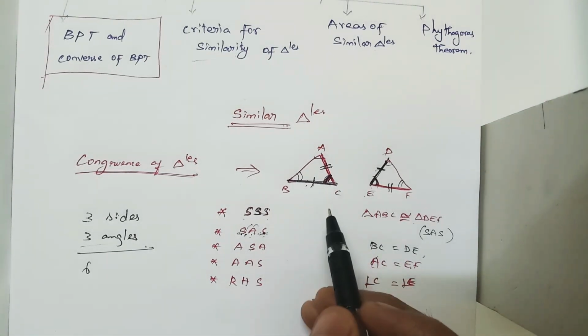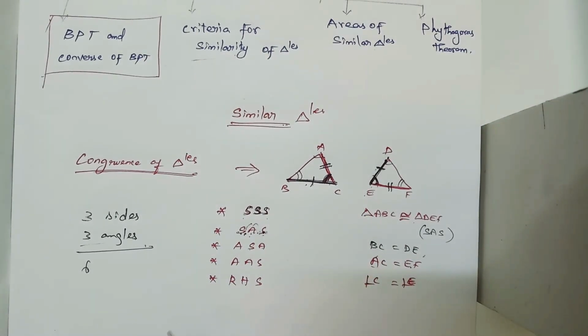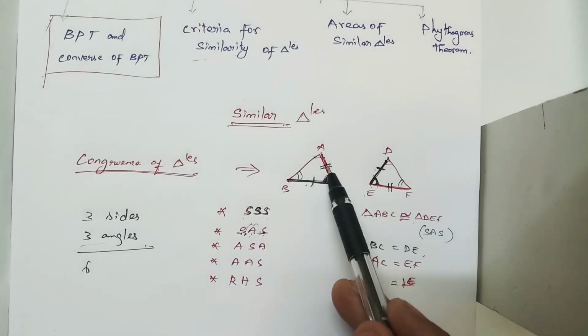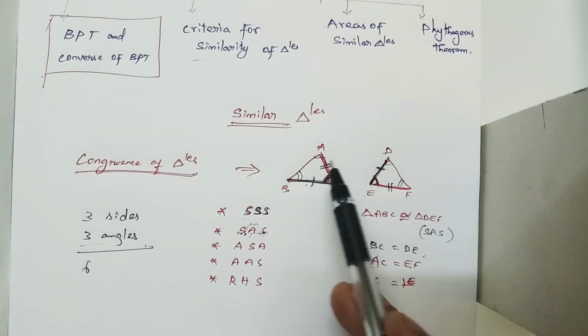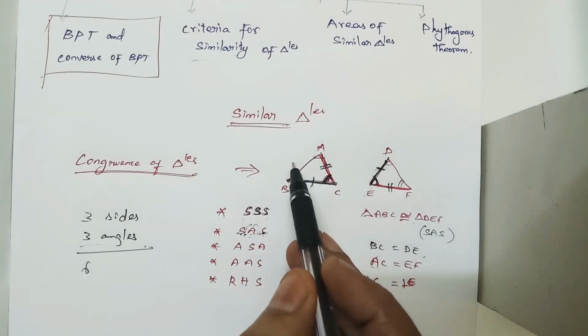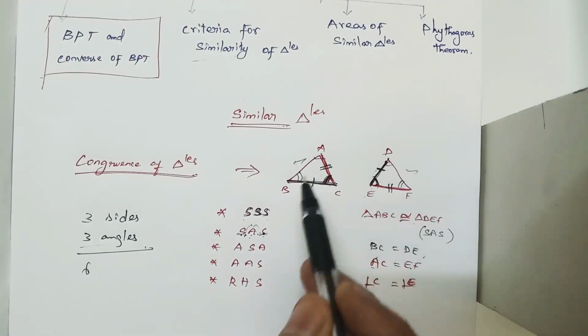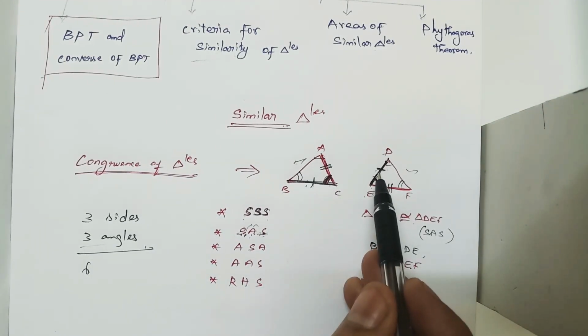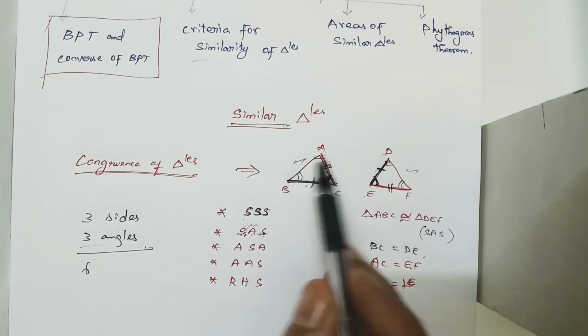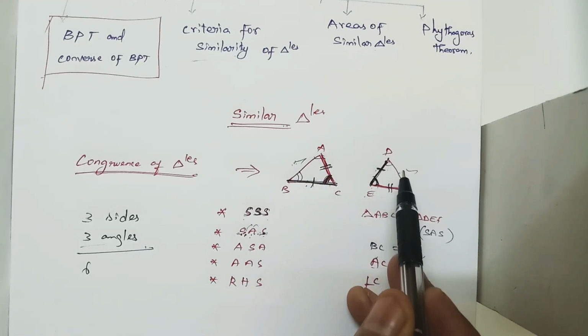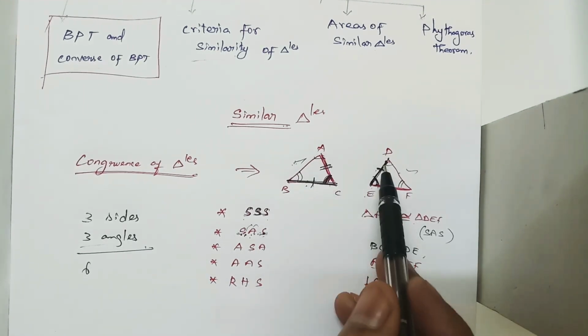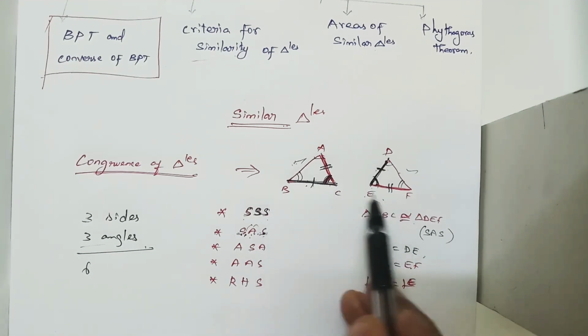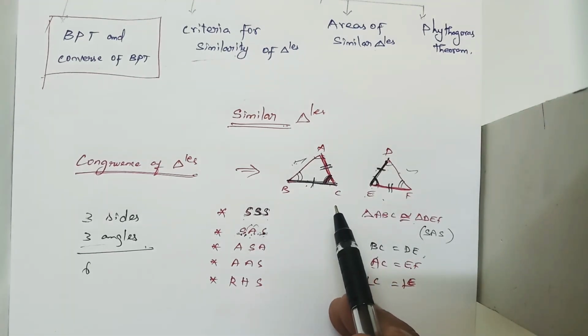Understood? I have only checked two sides and one angle. What is remaining? One more side and two more angles. Surely this side will also be equal, and at the same time the remaining two angles will also be equal for these two triangles. So this is congruent triangles. Congruent triangles are nothing but same size and same shape.